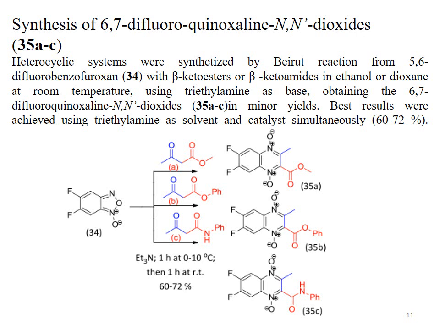The first step is the nucleophilic attack of the carbanion at the electrophilic nitrogen of the benzofuroxan system, and the ring opens toward the oxygen. That oxygen becomes negatively charged, abstracts the acidic proton and is converted to the oxyanion. The lone pair of the nitrogen attacks at the carbonyl carbon. As a result, the oxygen becomes negatively charged, which abstracts the acidic proton from the base and gives us a hydroxy compound. That compound, after dehydration, after losing a water molecule, gives us the cyclic system. That system is either 35A or it may be 35B or it may be 35C.